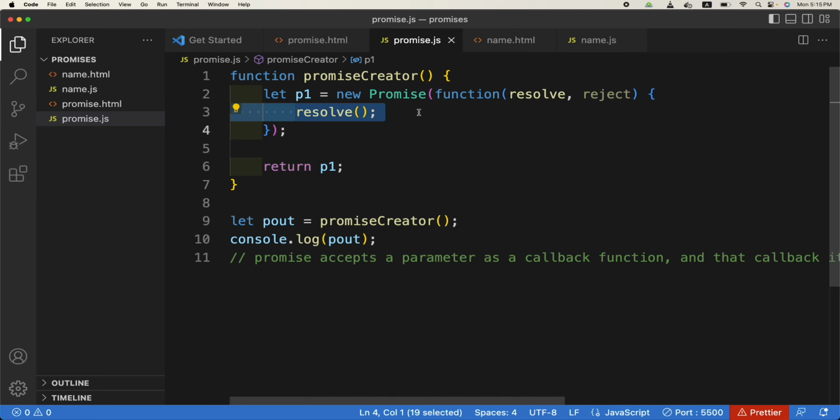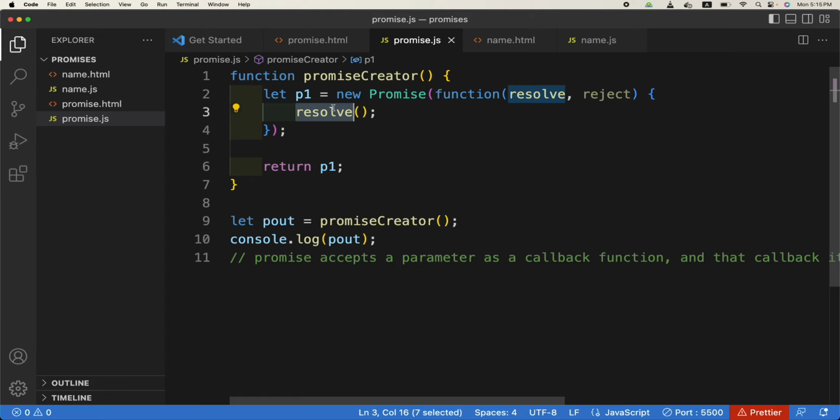But if reject is run, so for example, for some reason you have been in the queue waiting for your bread, but all the flour has been finished. In that case, you won't be given your bread, right? So they will reject the promise.